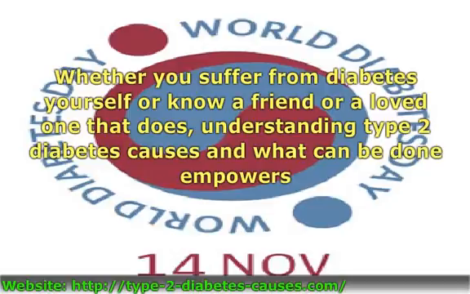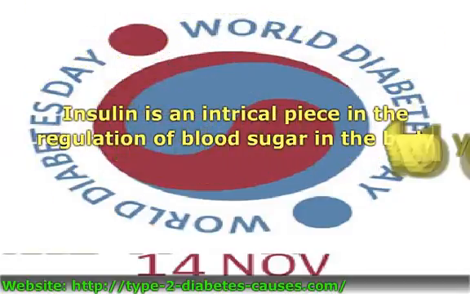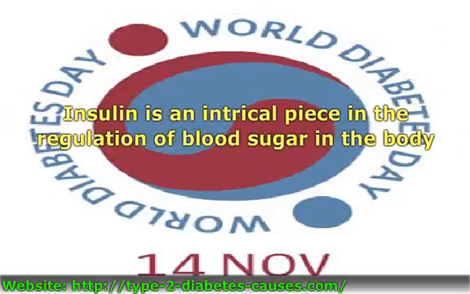Type 2 diabetes causes are either based on the pancreas not producing enough insulin or the fact that the cells in the body no longer recognize the insulin that is produced by the pancreas. Insulin is an integral piece in the regulation of blood sugar in the body. This hormone, insulin, that is released by the pancreas facilitates the movement of glucose sugar from the bloodstream and into the cells of the body. The cells then use the glucose as energy to maintain normal daily function of the various parts of the body.